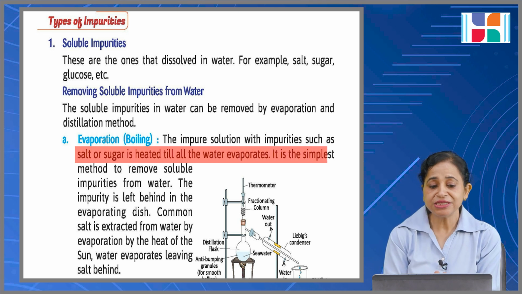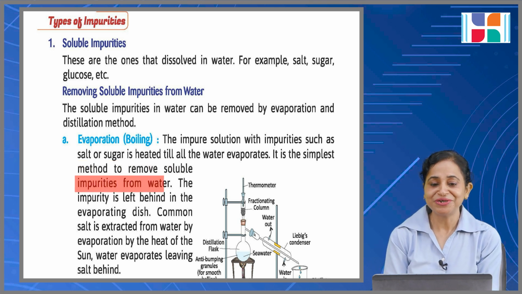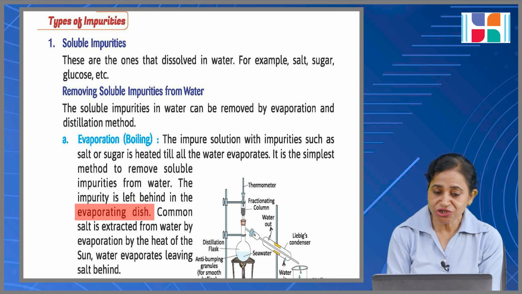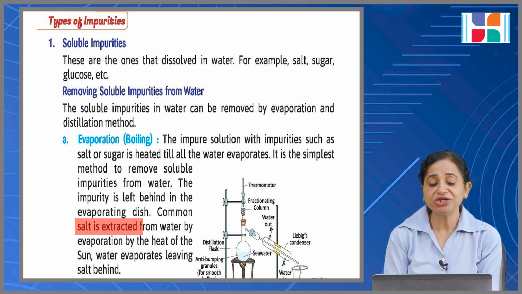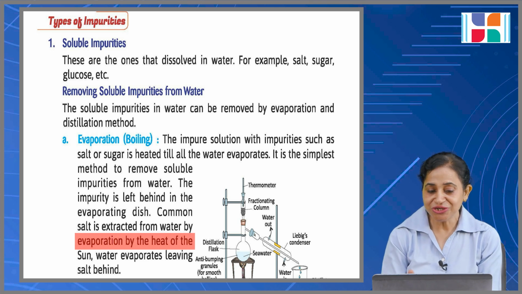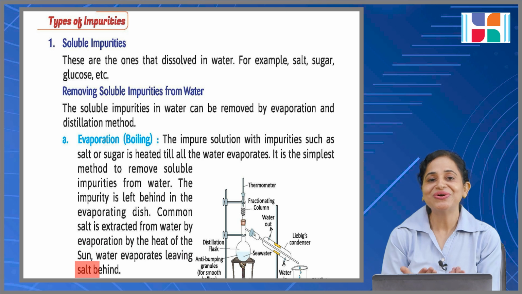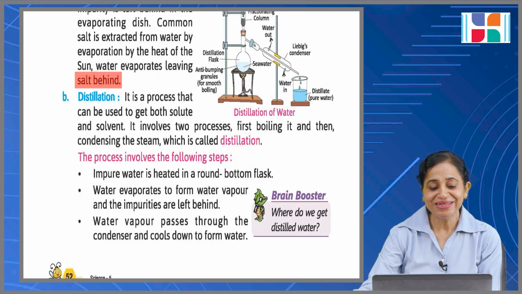It is the simplest method to remove soluble impurities from water. The impurities are left behind in the evaporating dish. Common salt is extracted from sea water by evaporation. By the heat of the sun, water evaporates, leaving salt behind. पानी उड़ जाएगा हीट की वजह से और salt नीचे बैठ जाएगा, है ना?